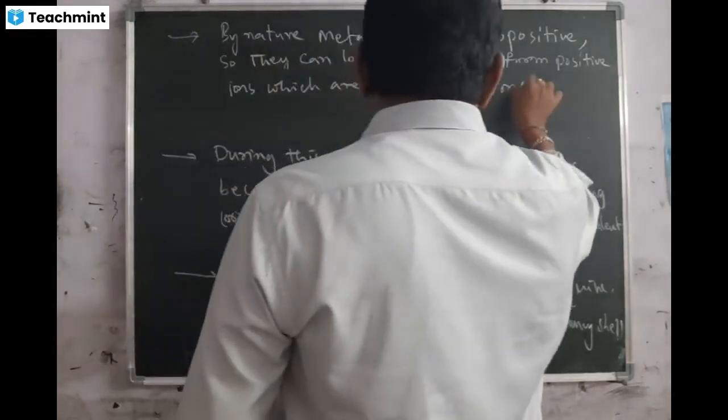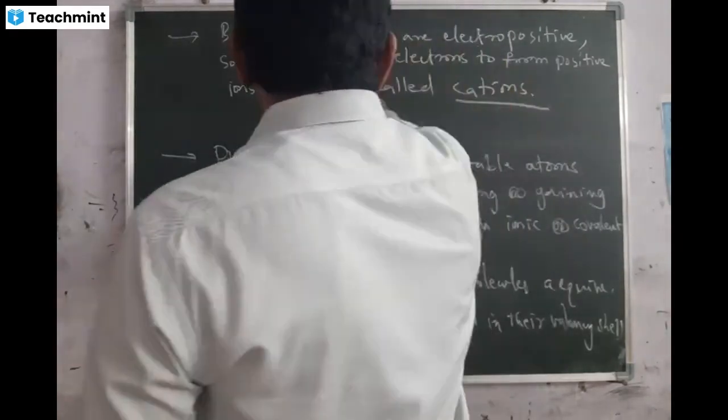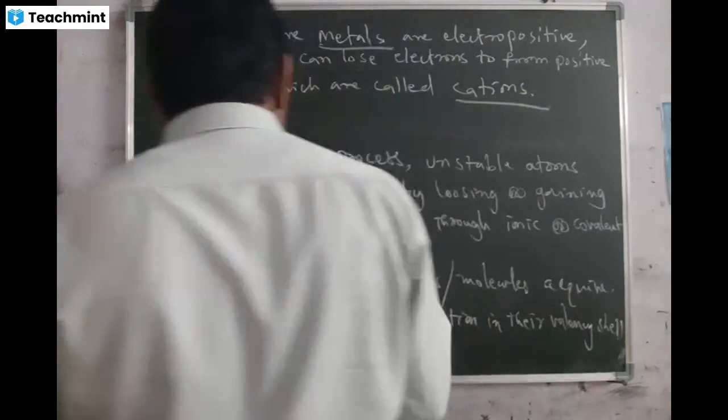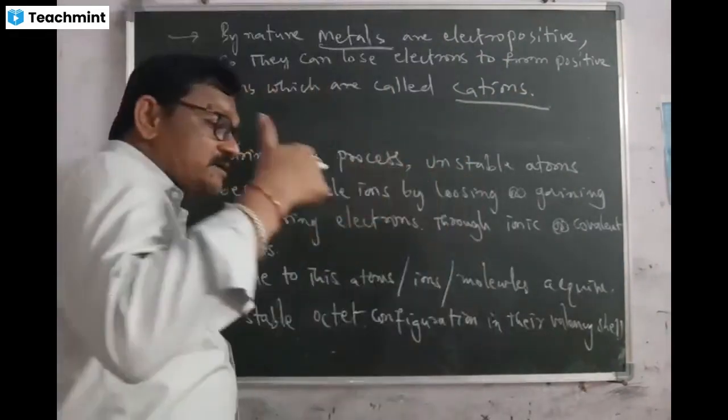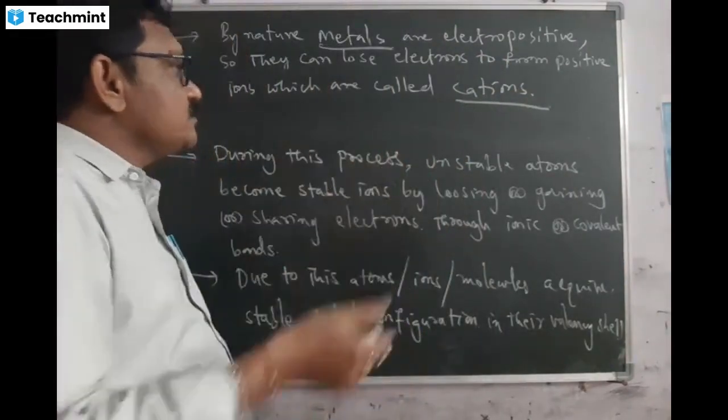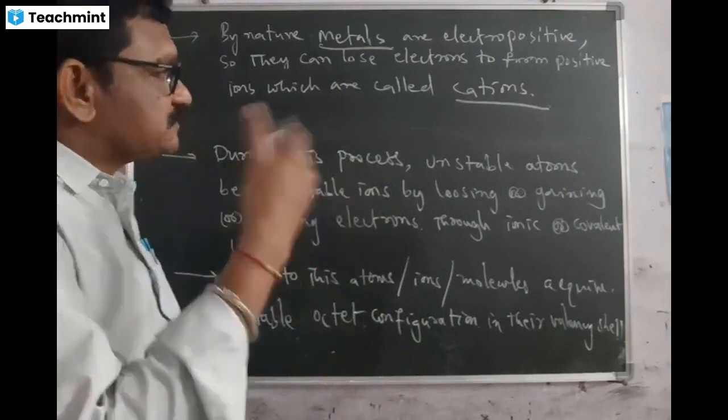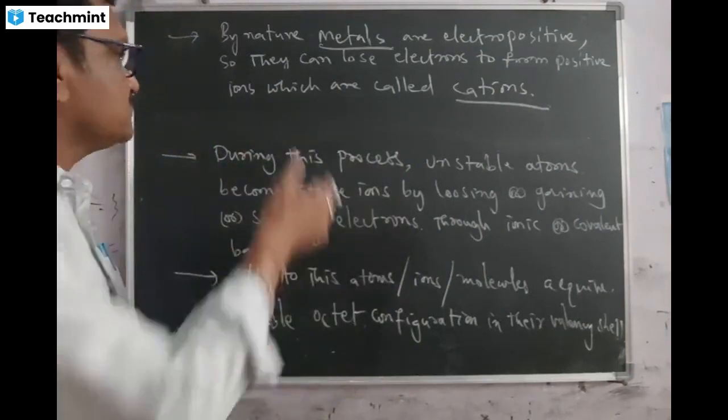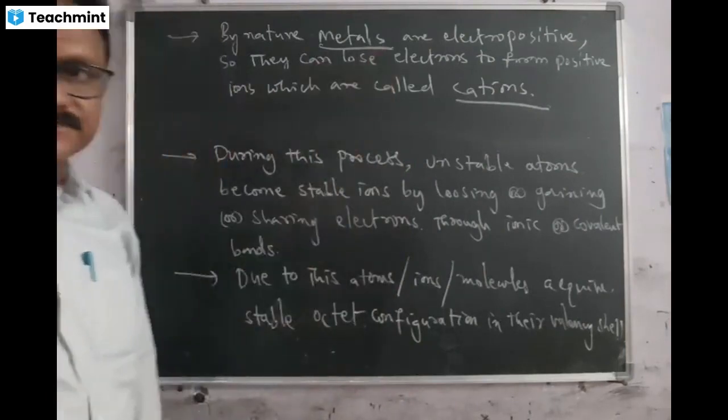That means the main thing you remember, metals by nature are electropositive. That's why they can lose the electron. They tend to lose electrons, changing to positive ions. Those positive ions we call cations.